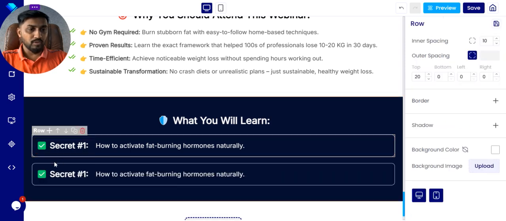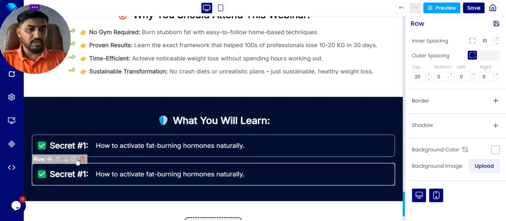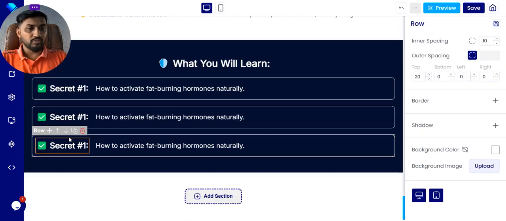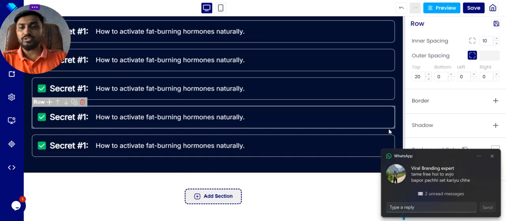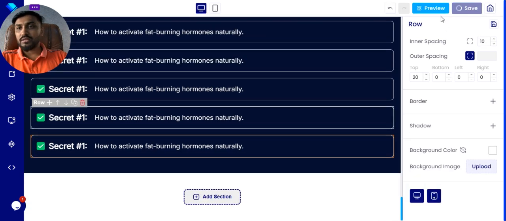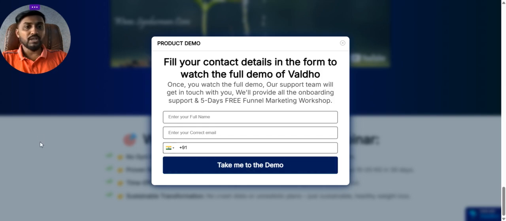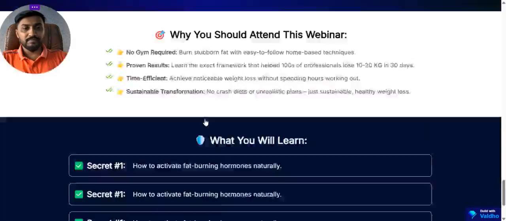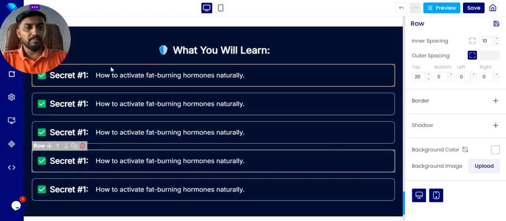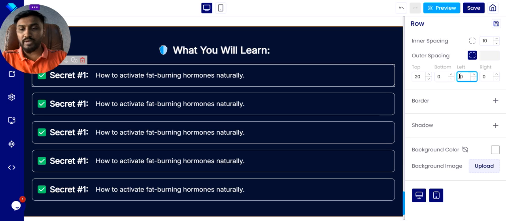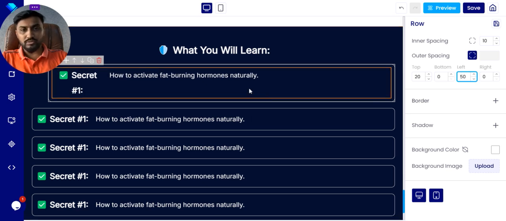So when you click on this row, you can copy everything. Okay, there are four or maybe five secrets you will cover in this webinar. You can just copy everything, and you can save it, and directly you can see that every secret is properly designed. Okay, step by step, if you want from the left side, you can do this also.